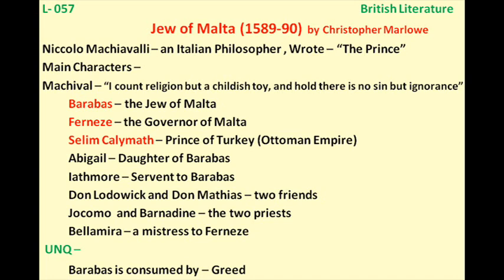Now Barabbas is becoming more revengeful against the state. Here one thing is notable, that Christopher Marlowe has depicted the hatred in the minds of the Jews against the Christians. So now he is hating the Christians even more, as his own daughter has become a Christian. Now to take revenge, he goes to the convent with the help of his slave Ithamor, and they poison the food, and as a result of that, all the people in that nunnery, in that convent, all died.